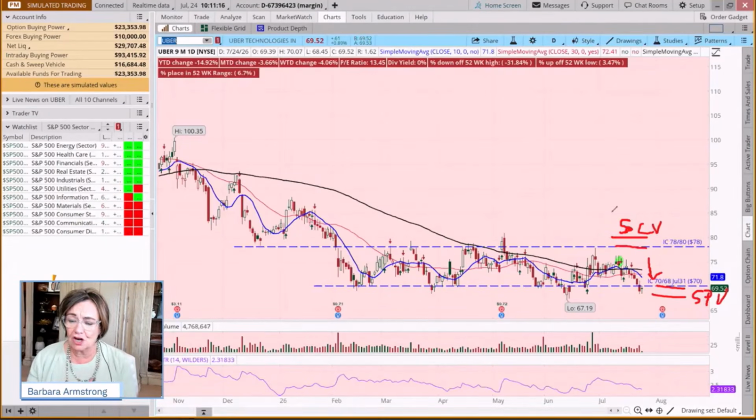And I remember when I first started as a client back in 2011, I went to a client event and somebody was saying, you have to be careful with iron condors because you can lose on both sides. And so what had happened is they had placed this iron condor, not really understanding the strategy. And when it came down and pressured the short put vertical, they closed it out for a loss. And then it bounced and it went back up and they ended up closing out the short call vertical for a loss. Where really, what they should have done was the opposite.